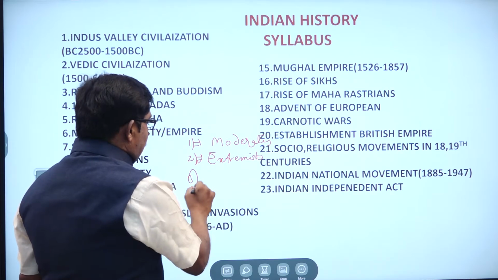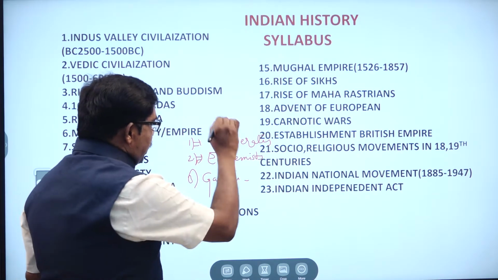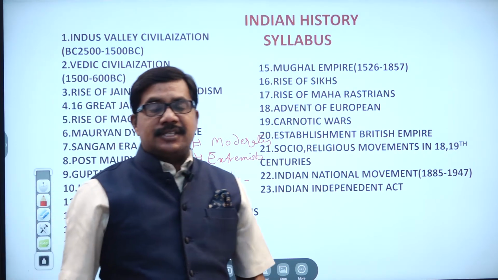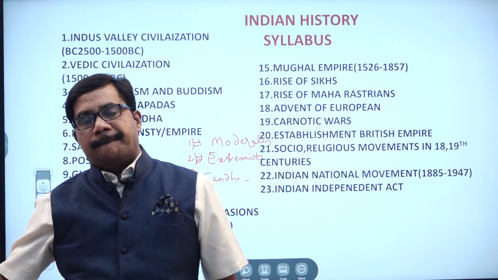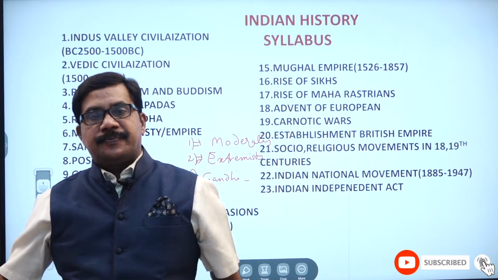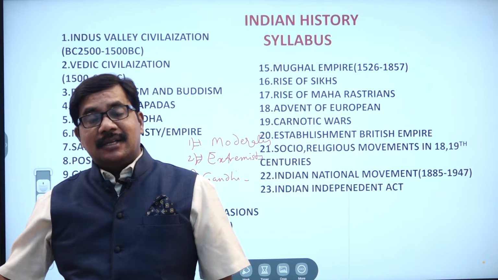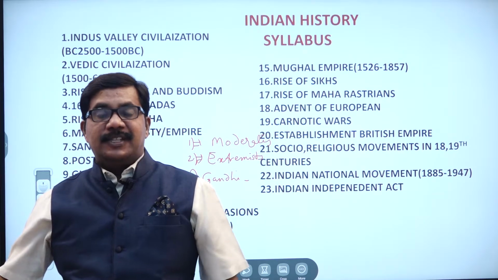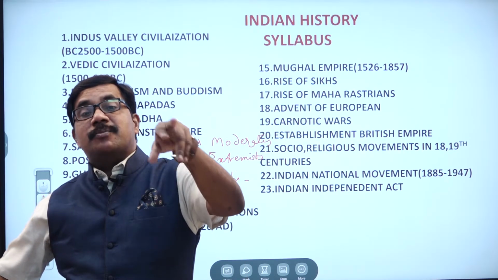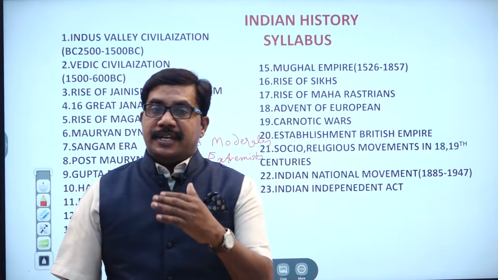And third, the Gandhi stage. So we have three stages in the Indian national movement: one, moderate stage; two, extremist stage; third, Gandhi stage.